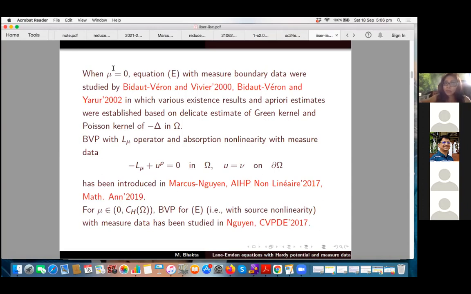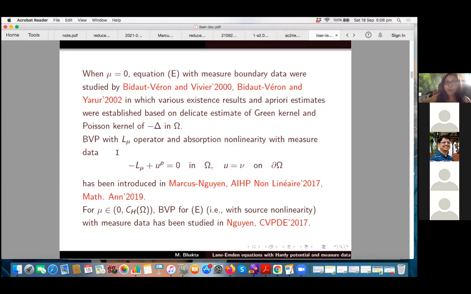In that case, the equation with measured boundary data was studied by Bidaut-Véron and Vivier in 2000, and Bidaut-Véron and Yarur in 2002, where various existence results and a priori estimates were established based on delicate estimates of the Green kernel and Poisson kernel of minus Laplacian in omega.